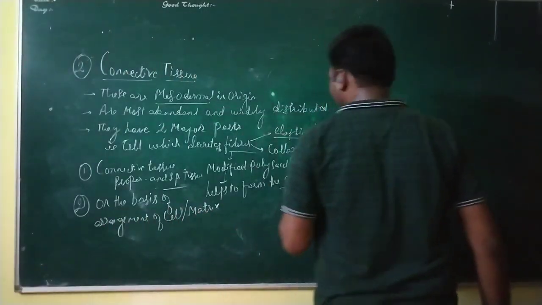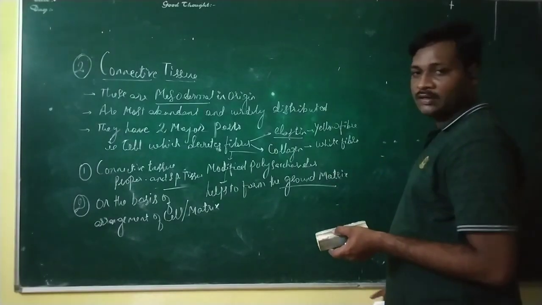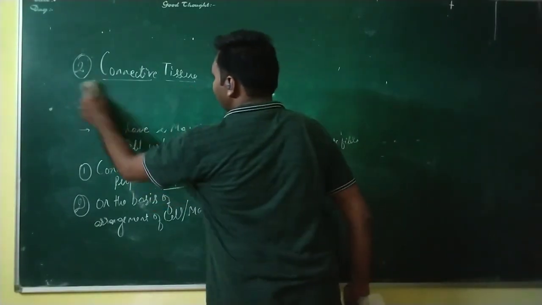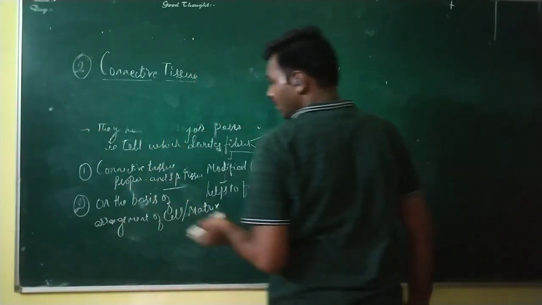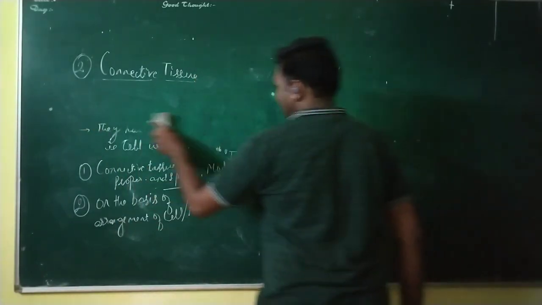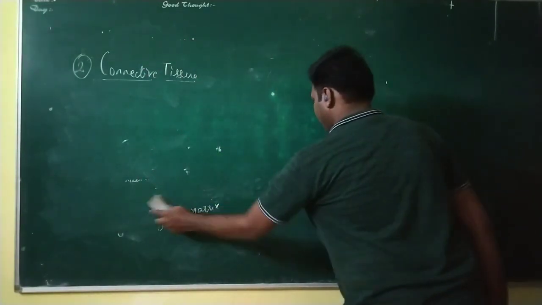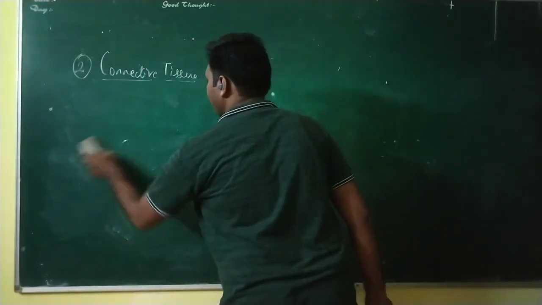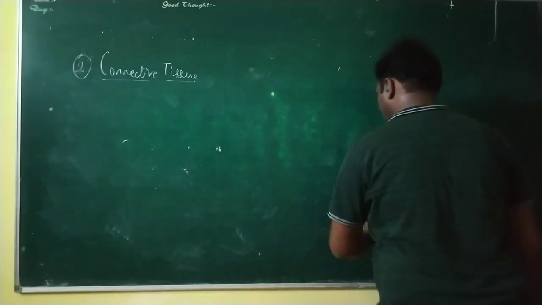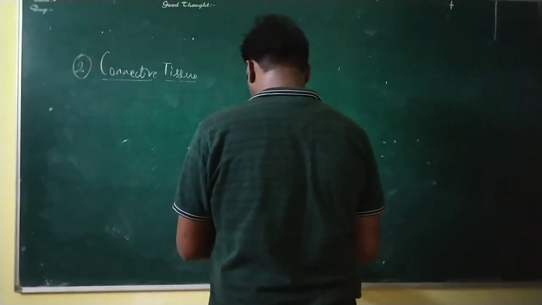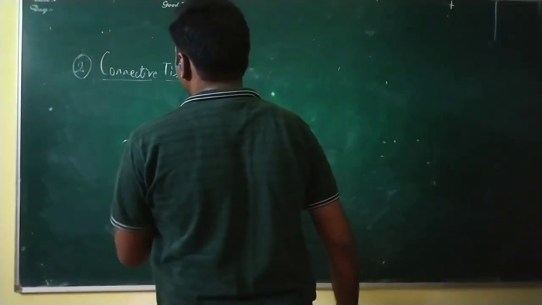Now we will see a brief outline for the classification of connective tissue, that is on the basis of arrangement of the cell or the matrix. So here we will write classification.